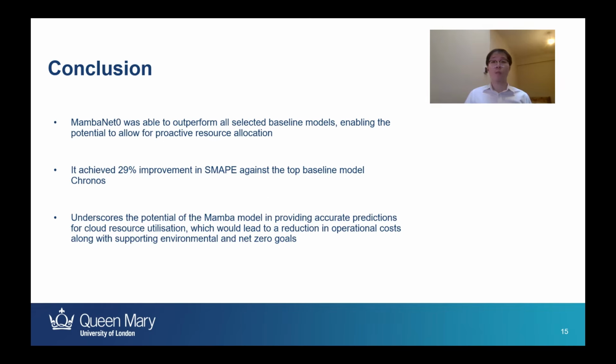Through its utilization of the Mamba model to predict future resource usage, MambaNet0 enables proactive resource allocation for cloud servers to help mitigate inefficient resource provisioning. The framework was implemented and evaluated on Google Cloud's Vertex AI environment, where it outperforms established baseline models like ARIMA, LSTM, and Chronos by achieving 29% improvement in SMAPE against the top baseline model. These results underscore the potential of the Mamba model in providing accurate predictions for cloud resource utilization, which would lead to a reduction in operational costs along with supporting environmental and net zero goals.